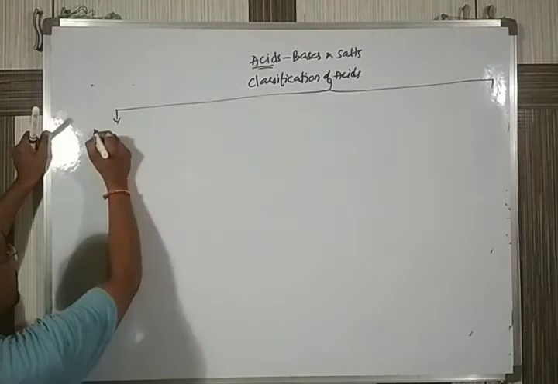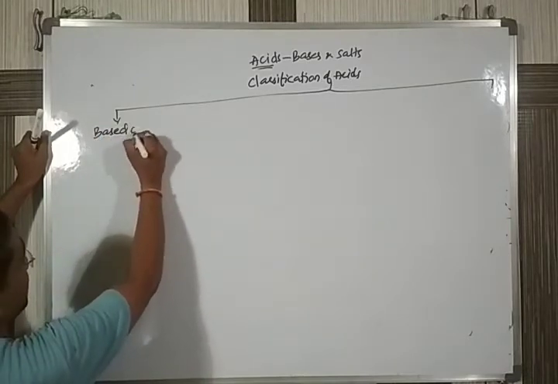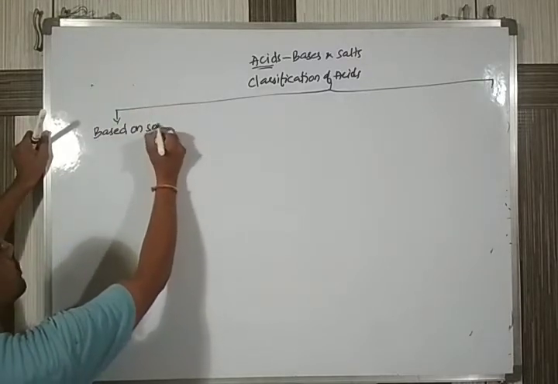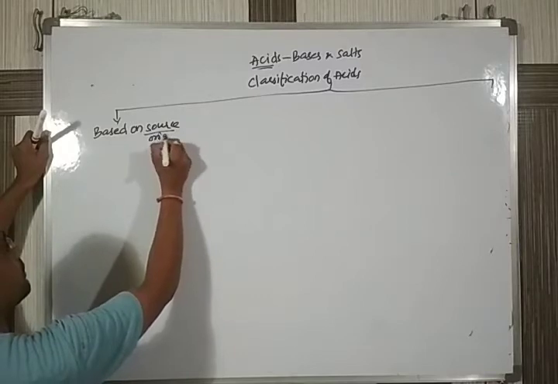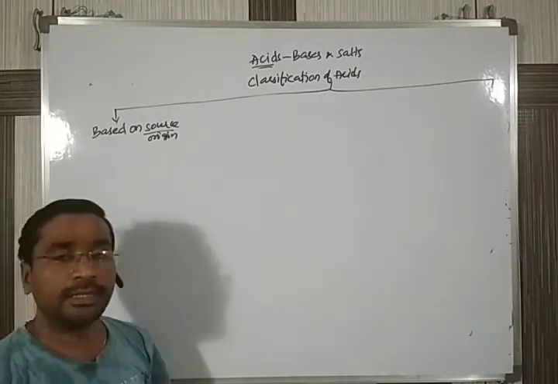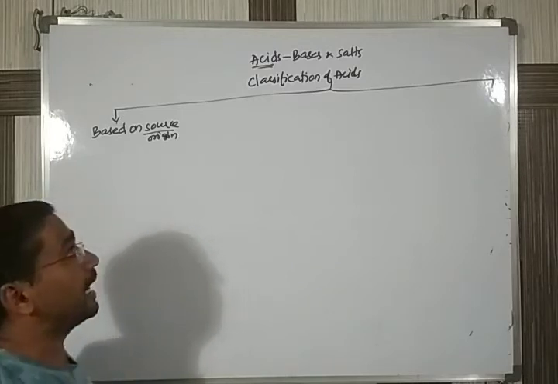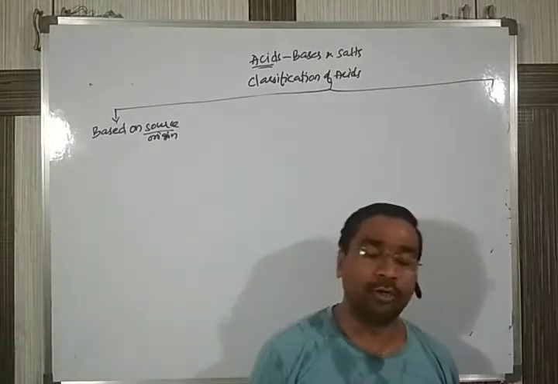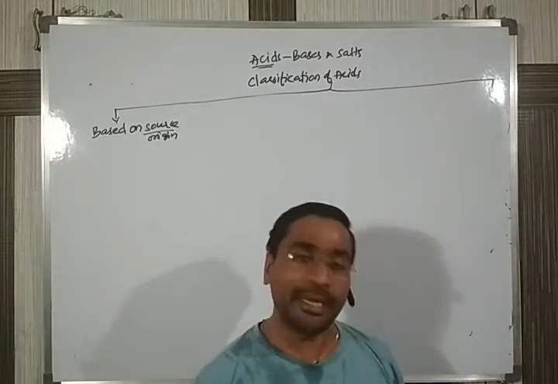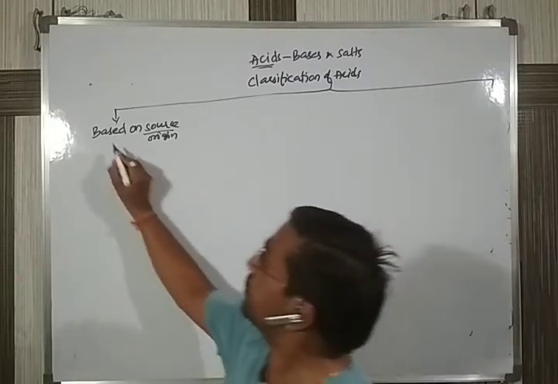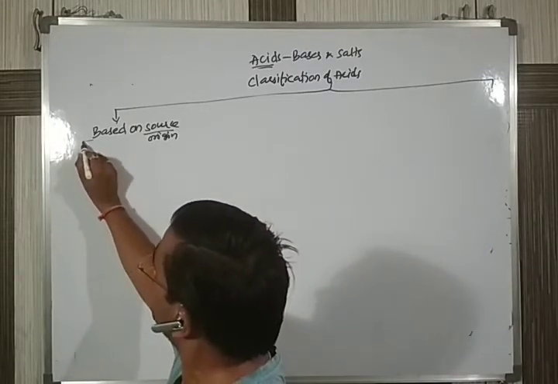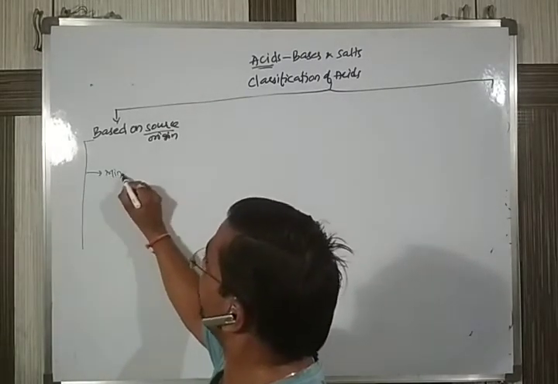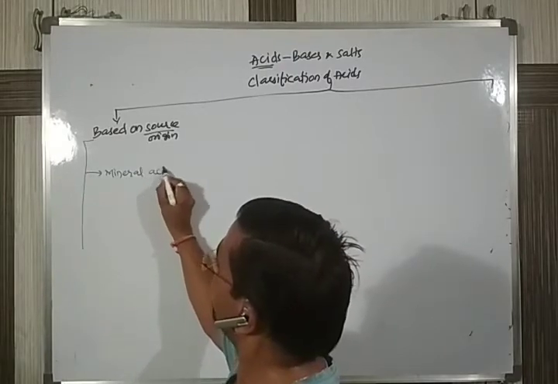First one, the classification based on source, or you can call it origin. This I discussed in the last class. Acids, from where you are getting the acids, whether it is citric acid, malic acid, malonic acid, oxalic acid, whatever it may be. Based on this, these acids are of two types. The first type of acid is called mineral acids.